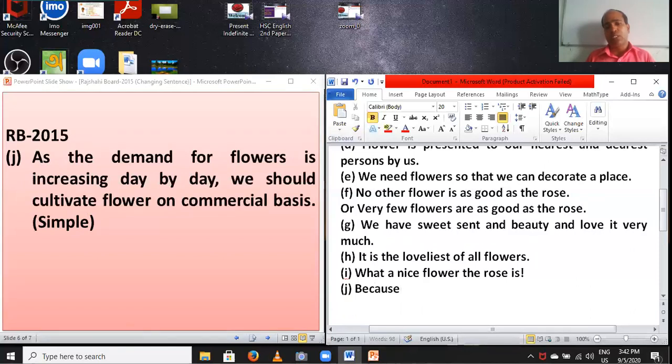Because of, and then you have to write. This sentence is continuous, so you have to cut is and, as the rule is, being plus ing, because of plus possessive plus being plus ing. So here the auxiliary is cut. You have to cut the auxiliary and write because of increasing.